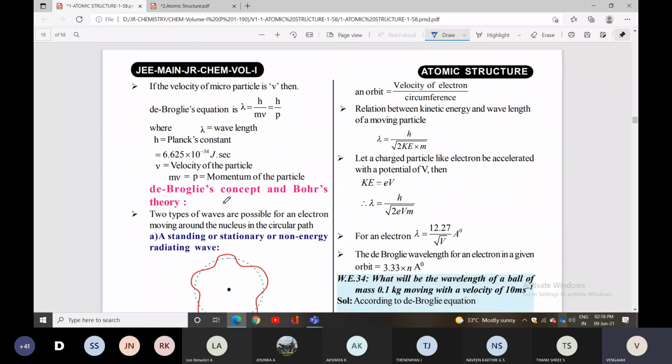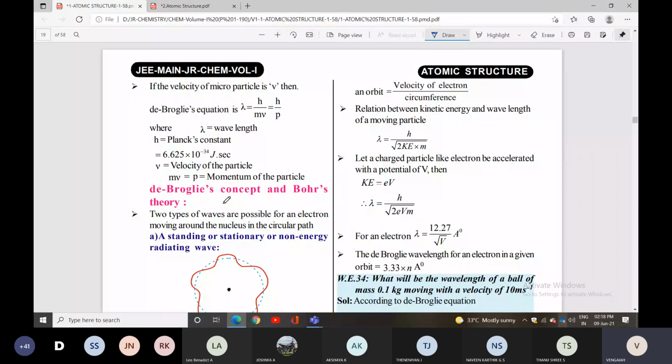Next one is de Broglie's concept and Bohr's theory. Two types of waves are possible for the electron moving around the nucleus in the circular path.